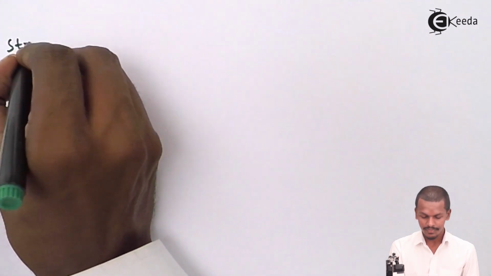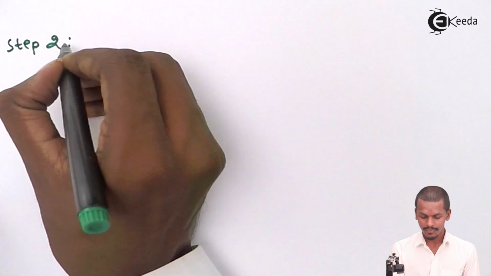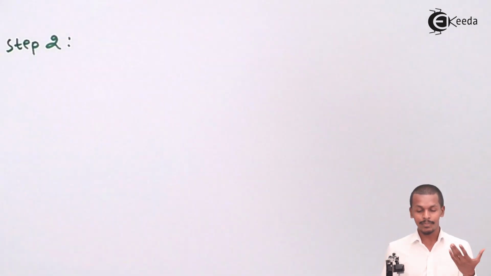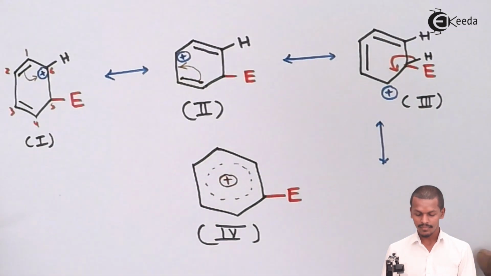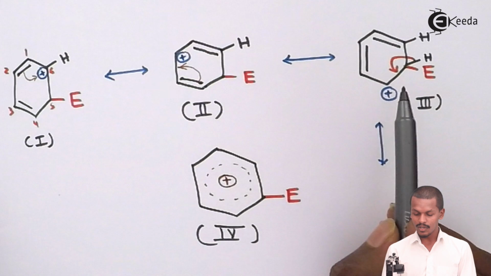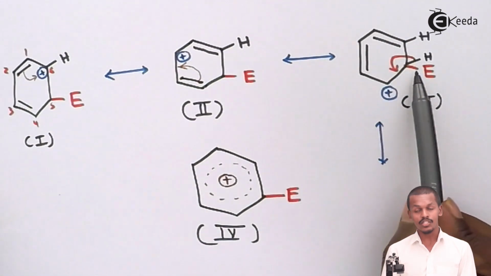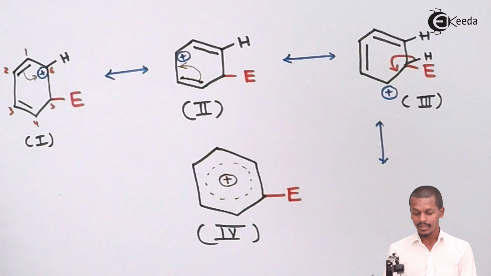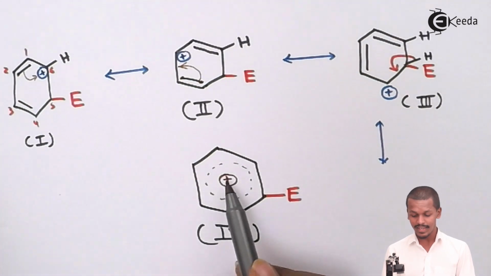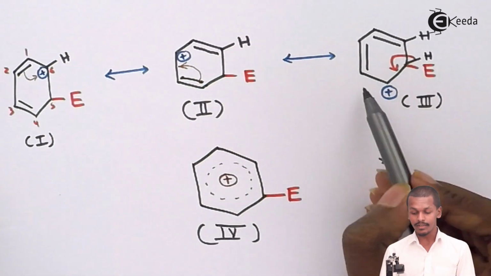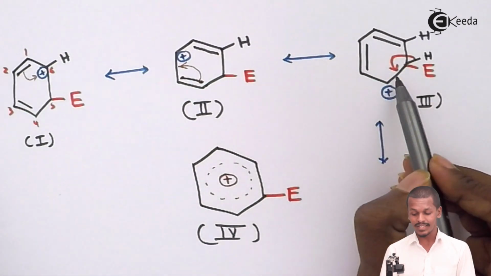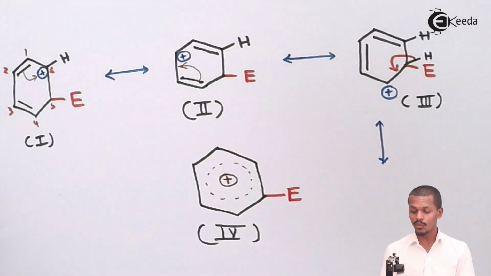So the second step that I am going to talk about is basically removal of the proton. In this case, as you could see, the hydrogen atom that is over here has to be removed, and only then will the process be very much stable. We could see that there is a positively charged species over here, but that has not been neutralized yet. It will be neutralized only when the electron of the hydrogen is involved in this case, so as to neutralize this. That's the reason we have to remove the hydrogen.